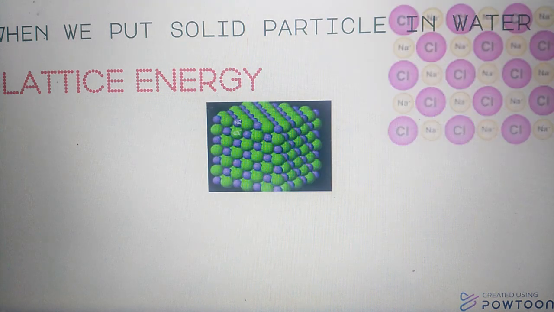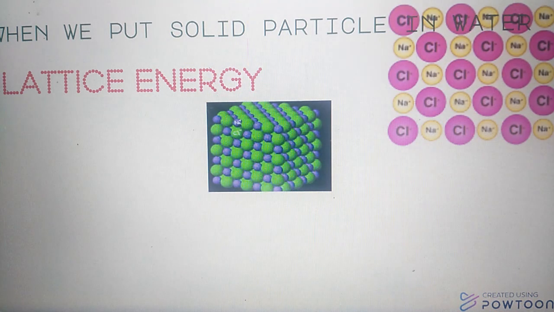Lattice energy is the amount of energy required for the separation of ions from this crystal lattice.